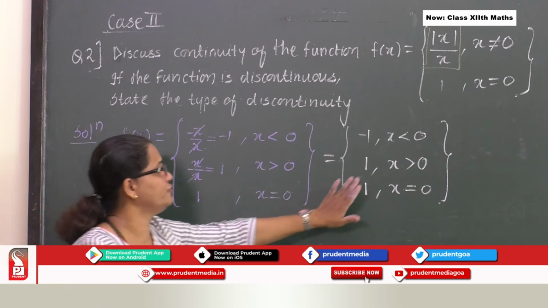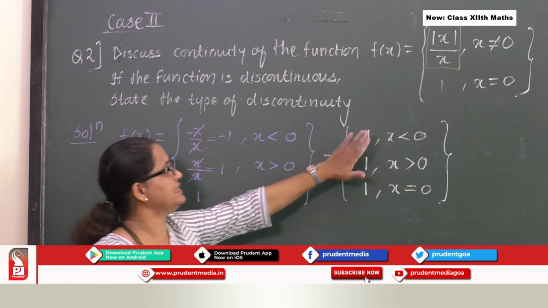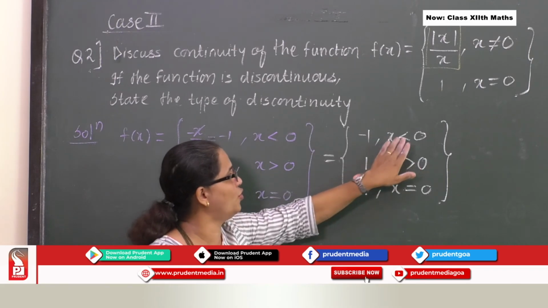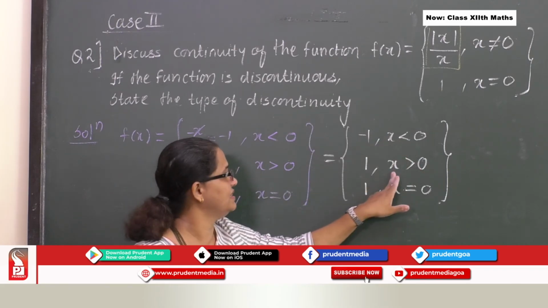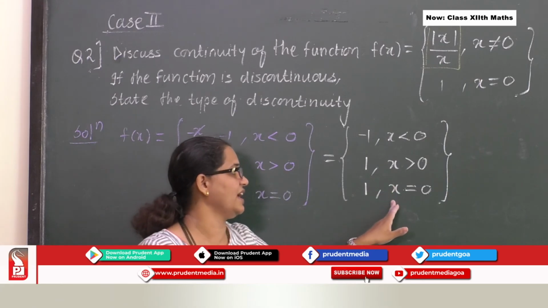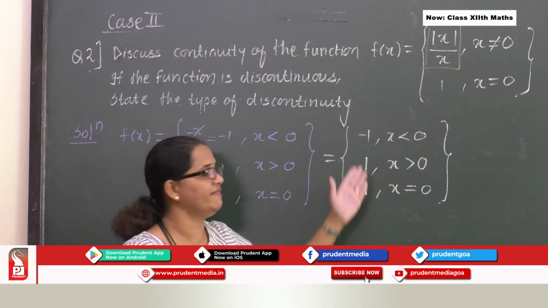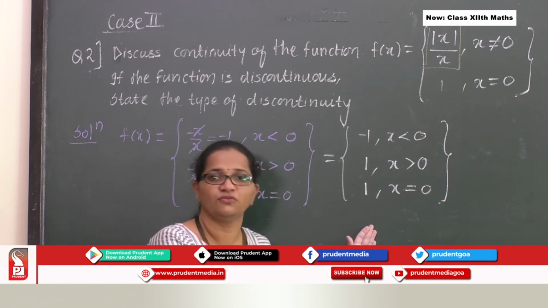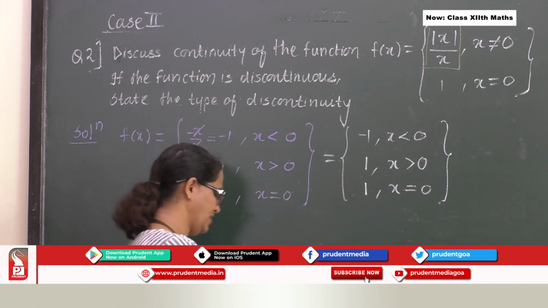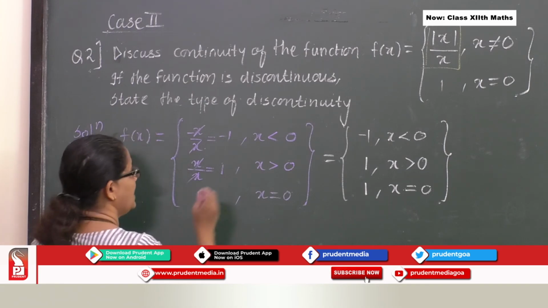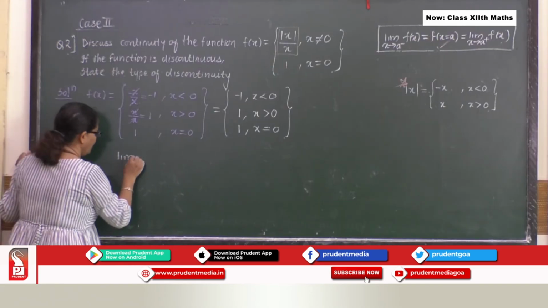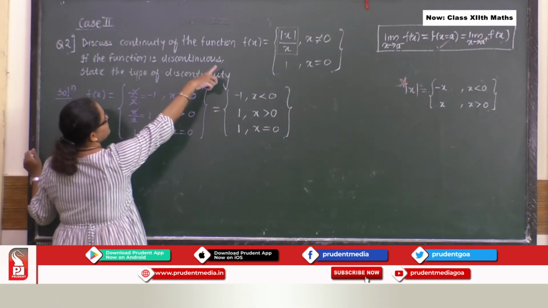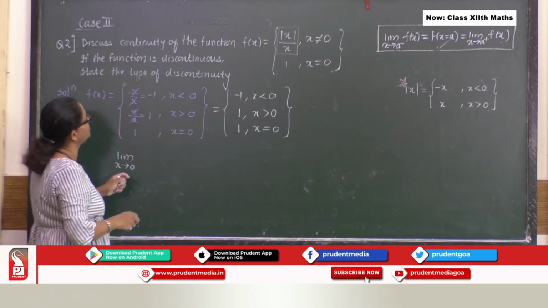See, now you don't have to do anything over here. This is all the values less than 0. So, this is my left hand limit, this is my right hand limit, and this is f of x at 0. The values are in front of you. Are they equal? Obviously not. So, I will say limit x tends to 0, because we are discussing continuity at x equal to 0.